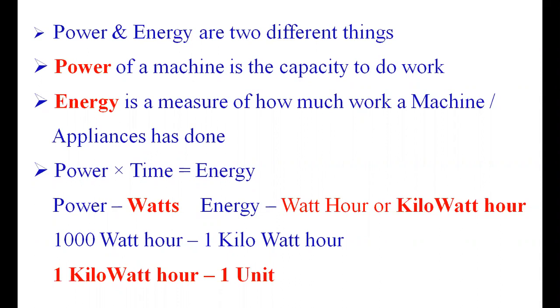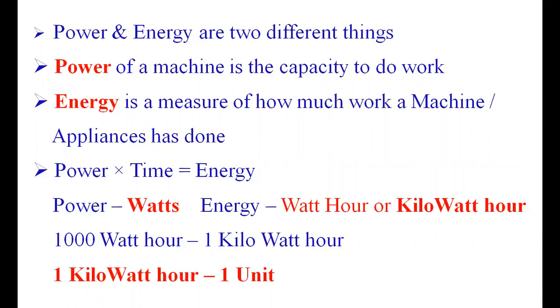The unit of electrical power is watts. The bigger unit is kilowatts. When the power is multiplied by the time in hours, you get the electrical energy. So the unit of electrical energy is watt hour. The bigger unit is kilowatt hour, and 1000 watt hour, that is equal to 1 kilowatt hour, is 1 unit of electrical energy.